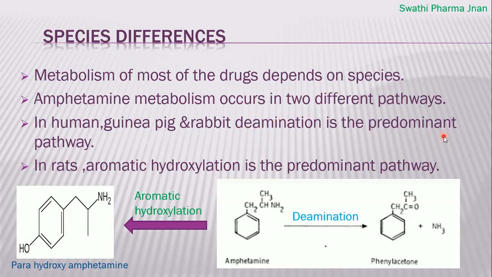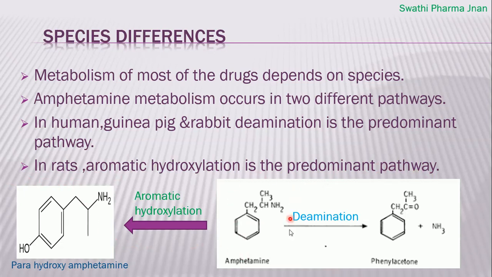That is the predominant pathway in humans, guinea pigs and rabbits. But in case of rats, it will undergo aromatic hydroxylation. A hydroxyl group is introduced into the amphetamine drug. That is the predominant pathway in case of rats.